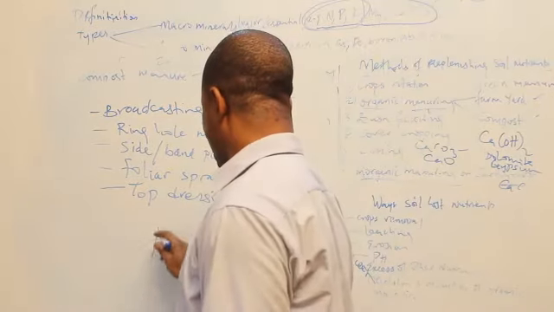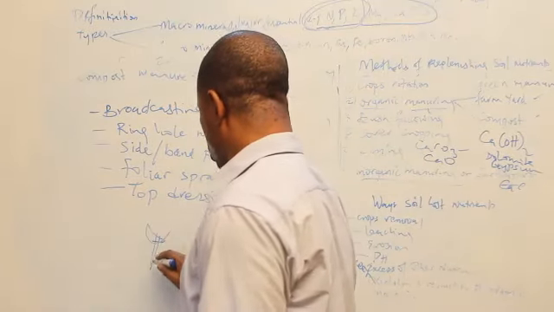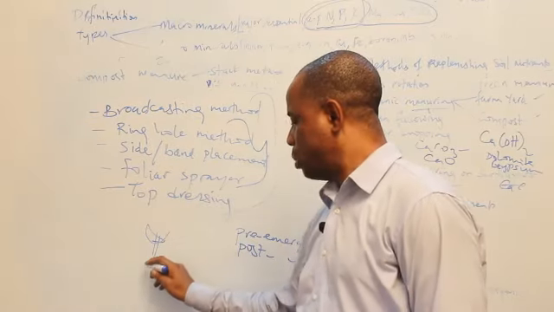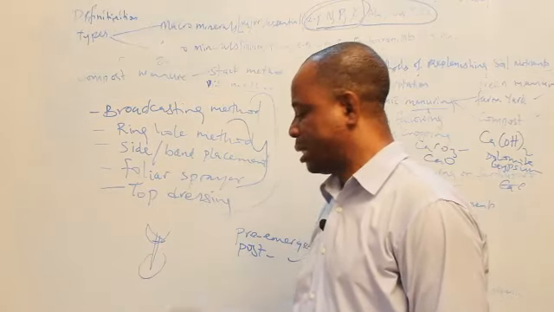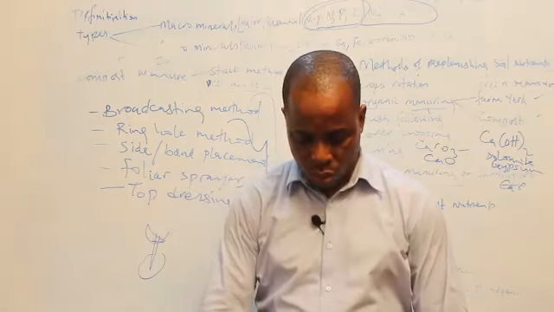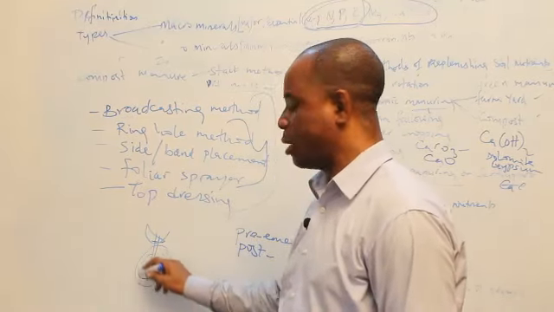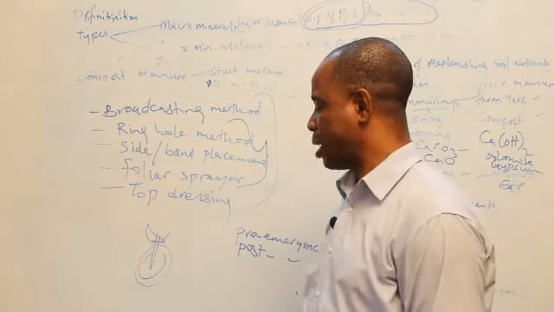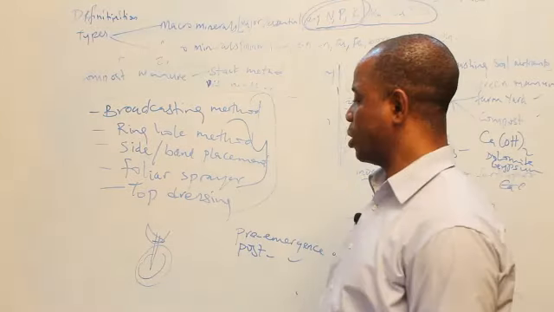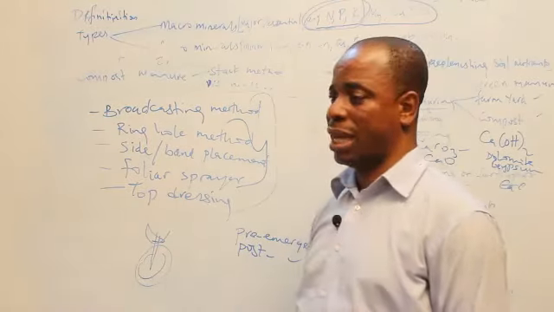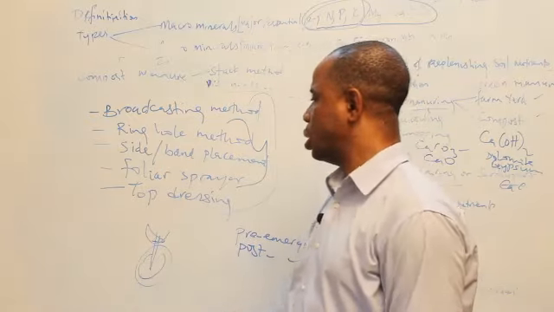Now, your plant is standing straight on the farmland, you dig a little hole around it. Like let's say I'm a plant standing, you dig a hole around me, and then you put the fertilizer or manure inside the hole, and you cover it back with soil. That is the ring hole method. It will not touch the plant, but it will go around the plant.